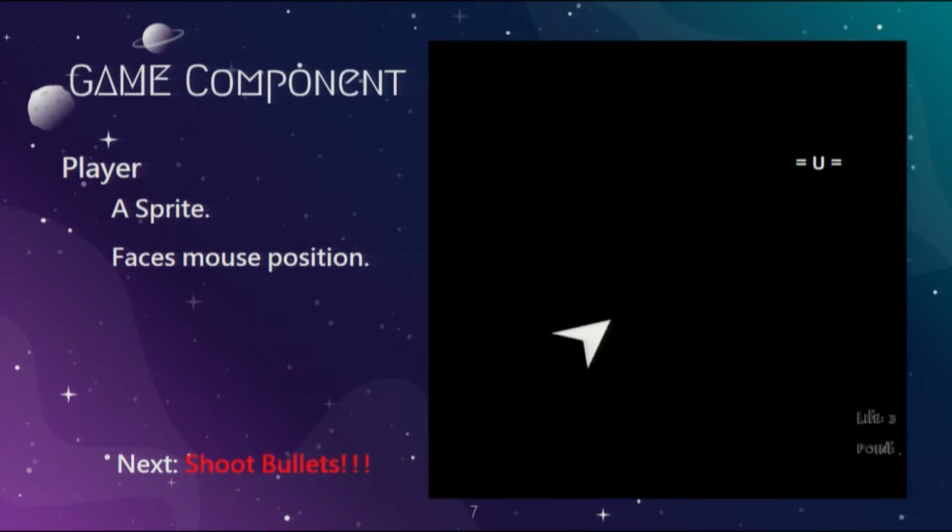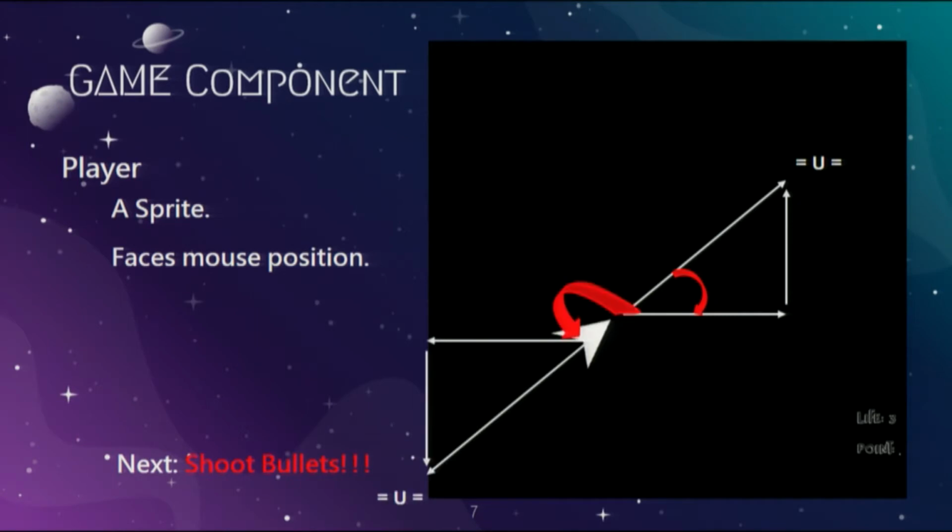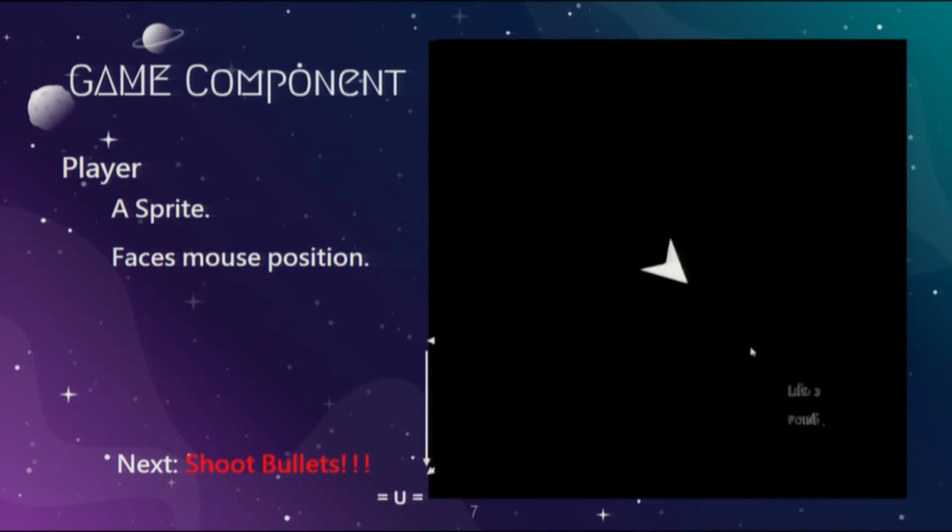This way, we can calculate the horizontal and vertical difference from the player to the mouse position. And we calculate the angle we need for the rotation by using tangent. This can also be applied to any kind of position, such as this one. The results are shown here. It follows the position of the mouse.